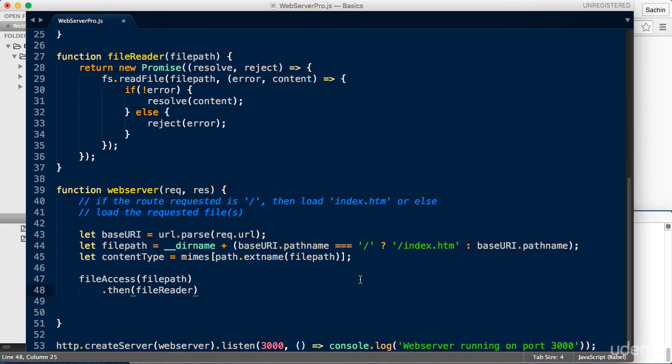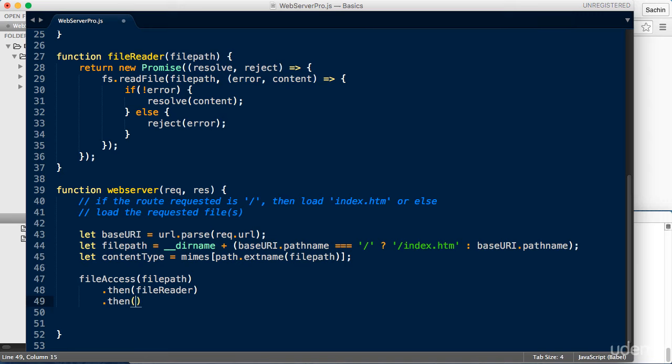The file path as returned in the resolve from the fileAccess method is automatically passed down to the fileReader method. The fileReader function once again returns a promise to resolve if the fs.readFile is able to read the file in. So we'll again chain up a then method. By now, if the preceding promises were resolved successfully, we should have access to the content.